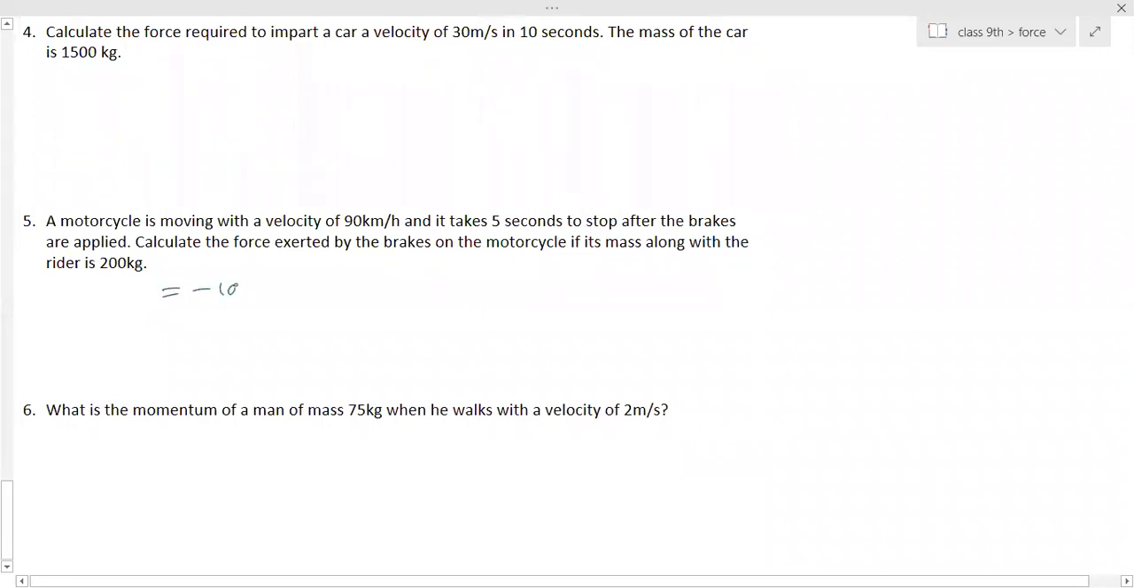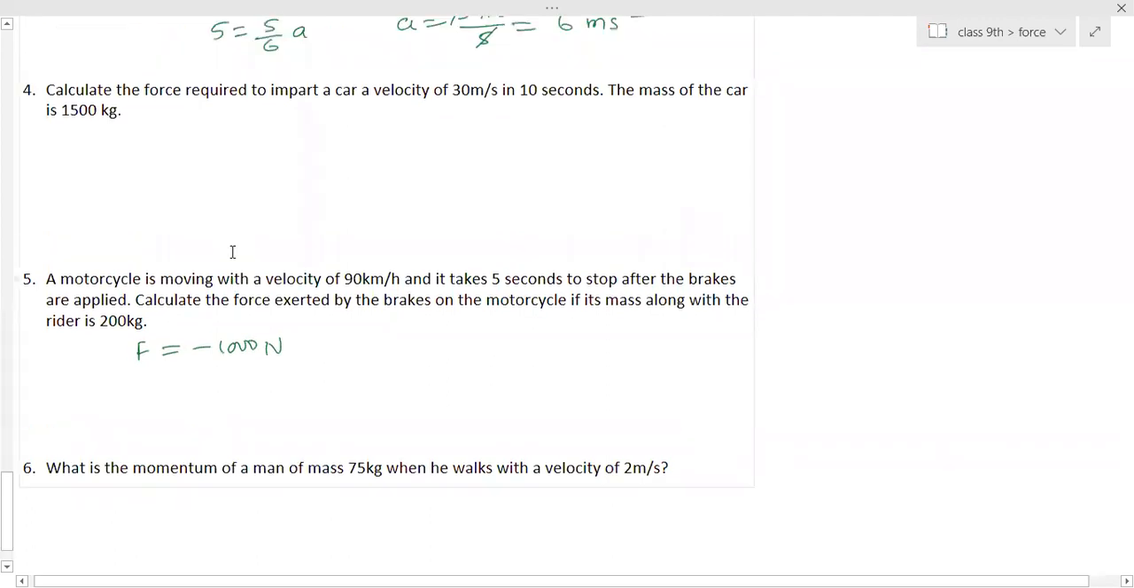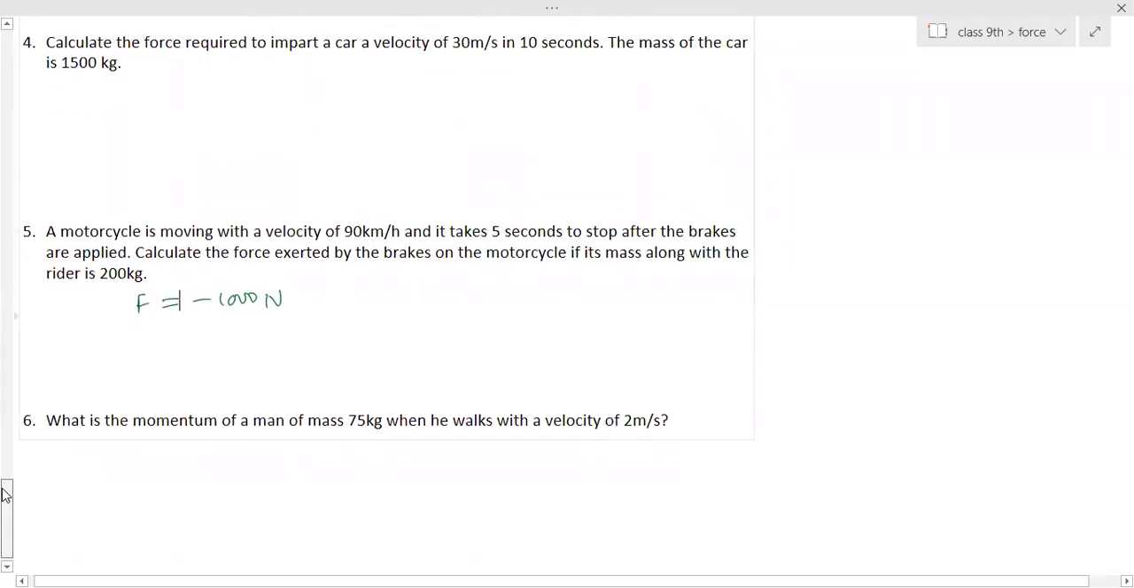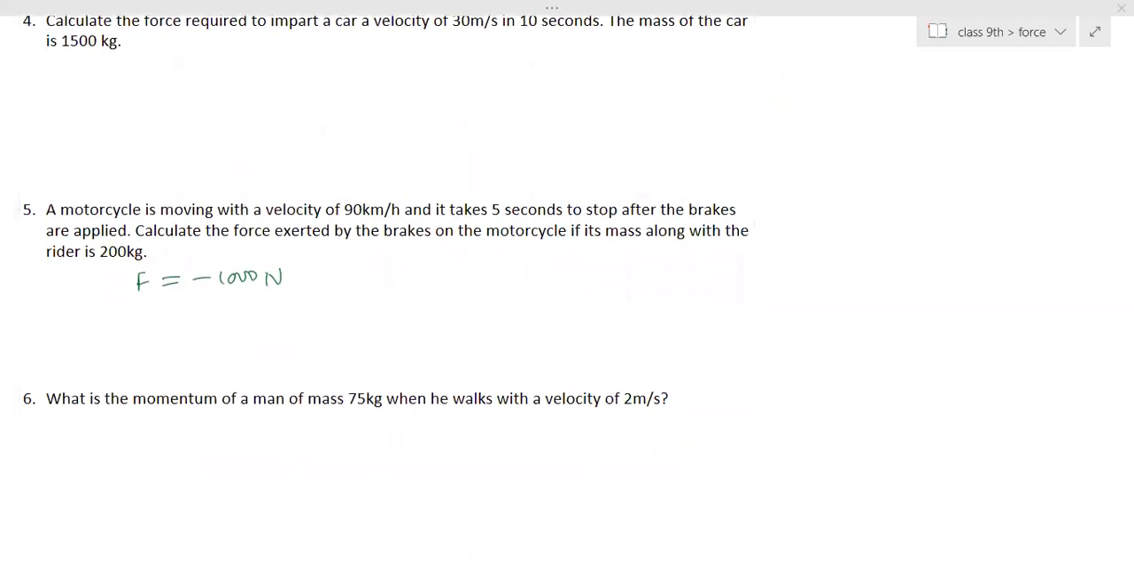Its answer is minus 1000 Newton. Here only momentum you have to calculate. What is the formula for momentum? Mass into velocity. So what's the answer? 150. Unit will be like kg m/s, no, ma'am? Yes.